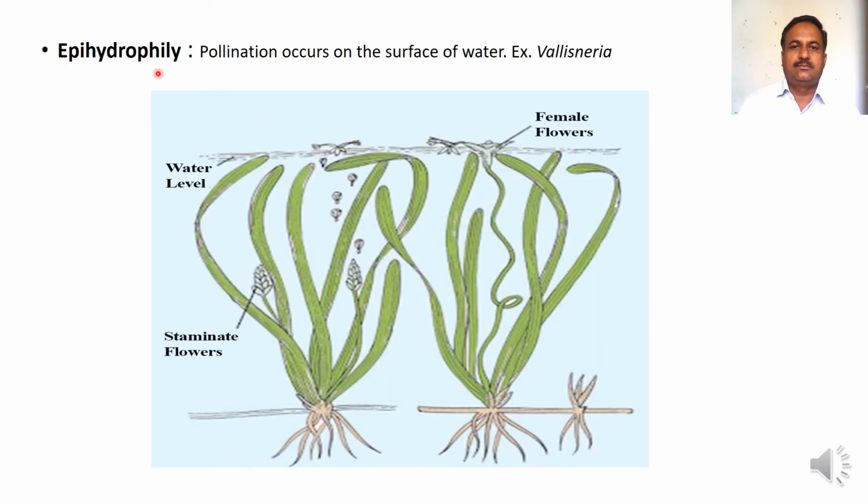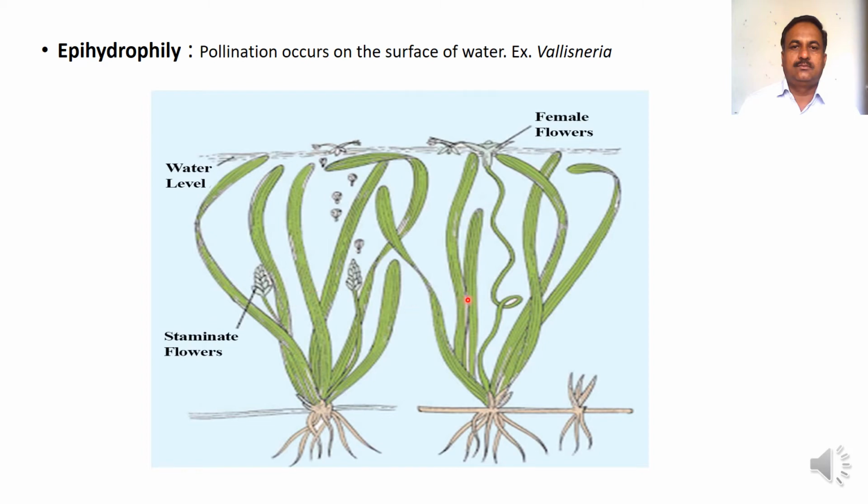Then epihydrophily. When pollination takes place or occurs on the surface of water, it is called as epihydrophily. Common example of epihydrophily is submerged hydrophyte Vallisneria. Look at the diagram.